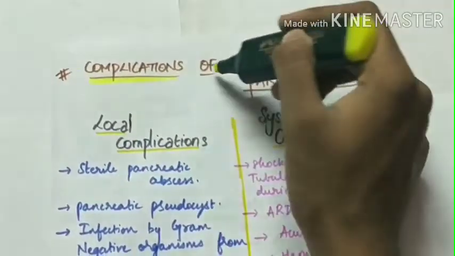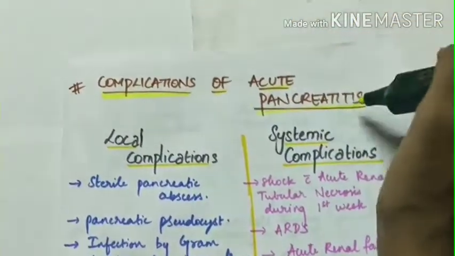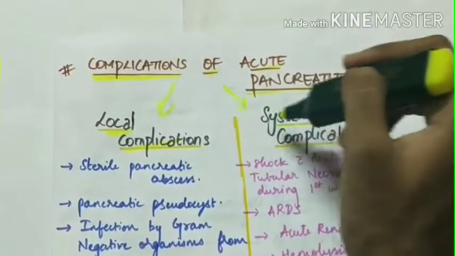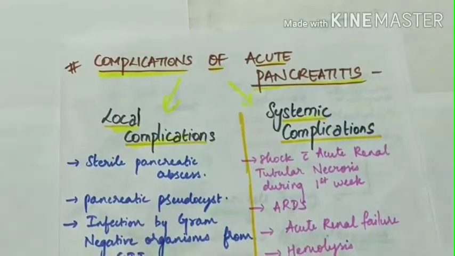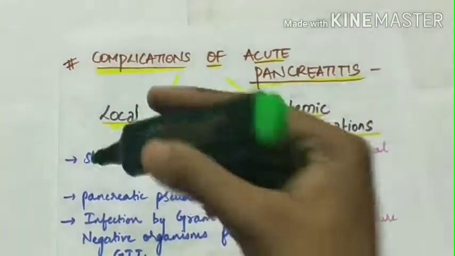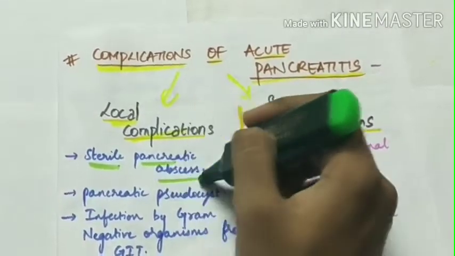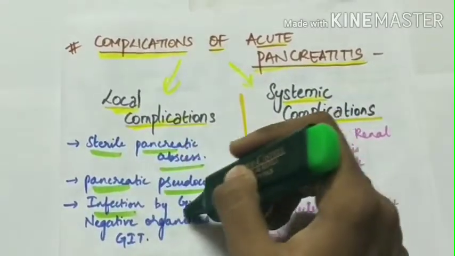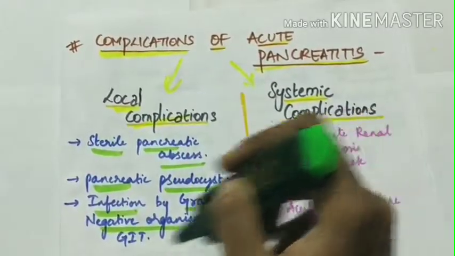Finally, the complications of acute pancreatitis. There could be either local complications or systemic complications. The local complications include formation of sterile pancreatic abscess, pancreatic pseudocyst, and infection by gram-negative organisms from the gastrointestinal tract.